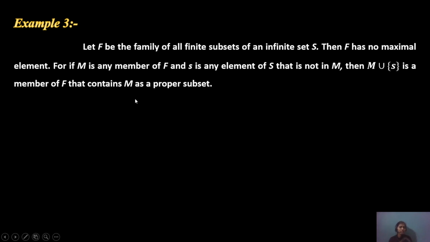This is because the family consists of all finite subsets of the infinite set S.